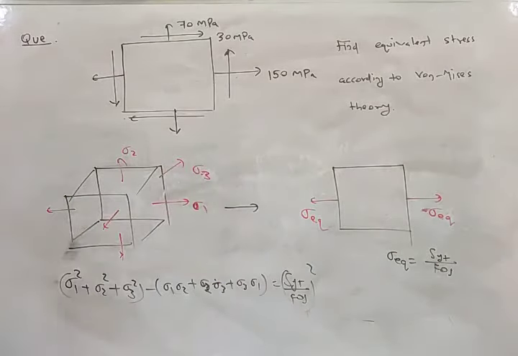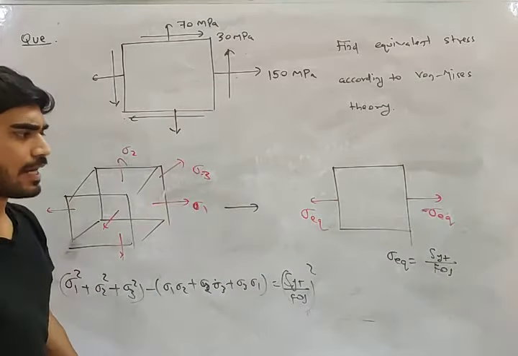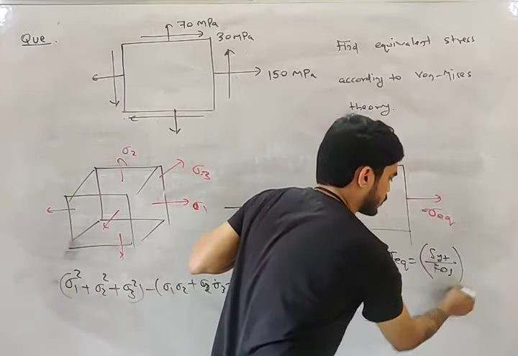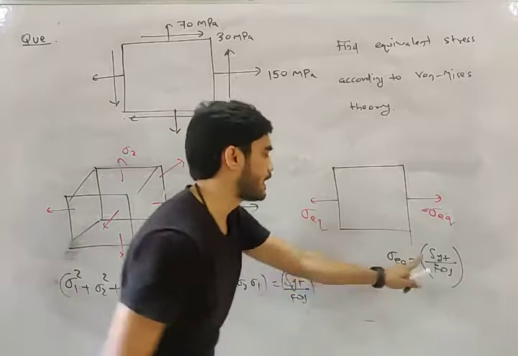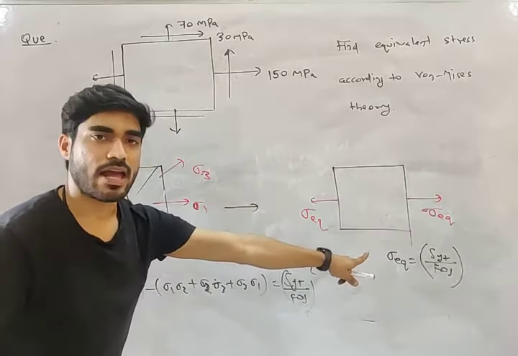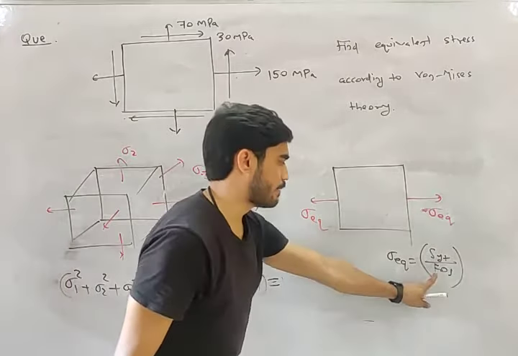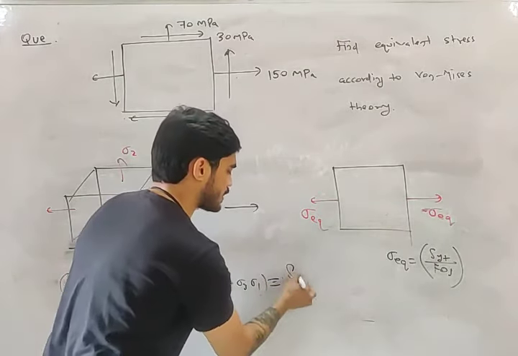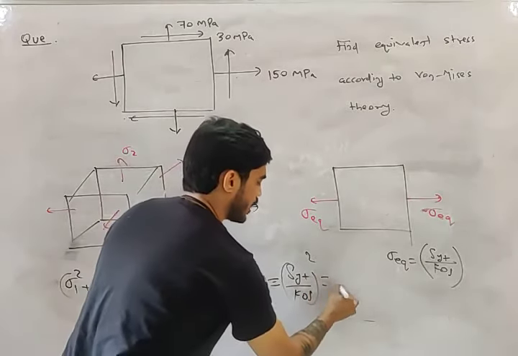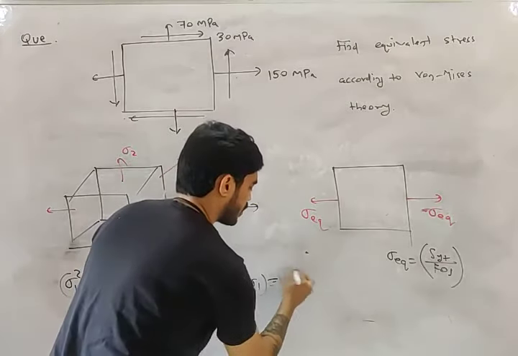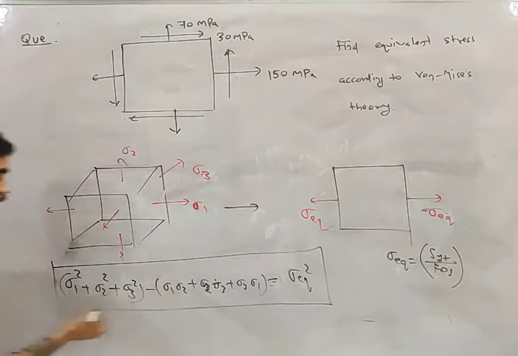Now my friend, you need to calculate sigma equivalent. What do you do? Very simple. Just replace SYT by FOS with sigma equivalent. SYT by FOS is sigma equivalent. Here it was SYT by FOS whole square, so it will become sigma equivalent whole square. So this will become your equation for sigma equivalent.